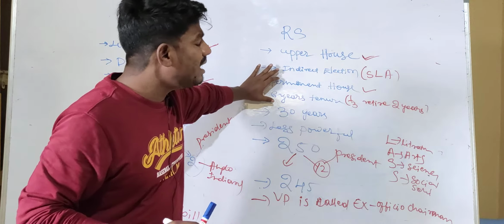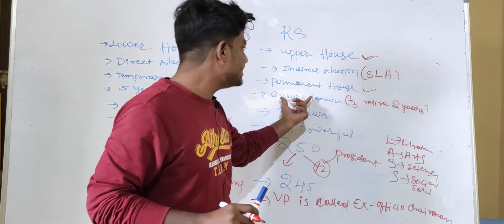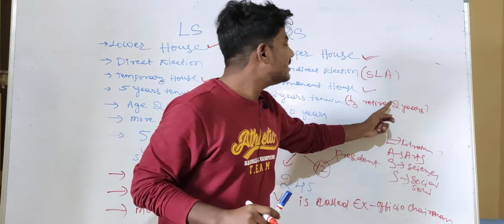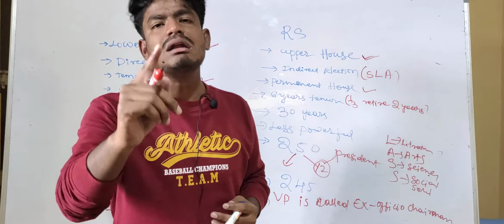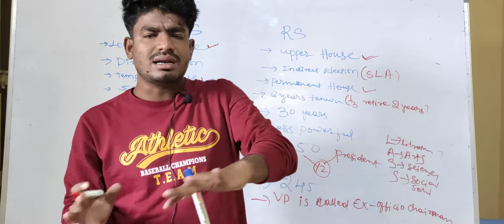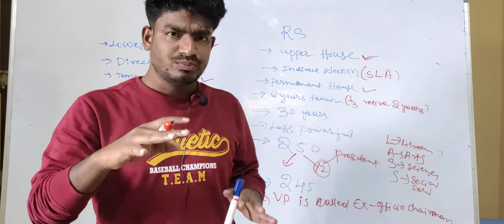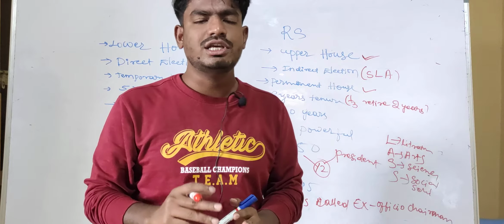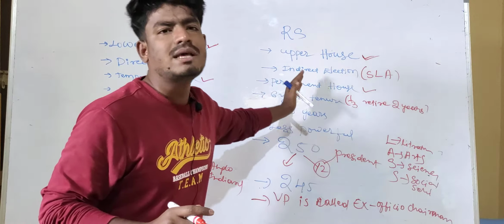But Rajya Sabha is not temporary, it is permanent, because it has 6 years of tenure, but one-third of the members will retire every 2 years. So after every 2 years, one-third of Rajya Sabha members retire. Rajya Sabha members are continuously present in the house, but Lok Sabha will be completely changed after 5 years. Therefore this is temporary, this is permanent.